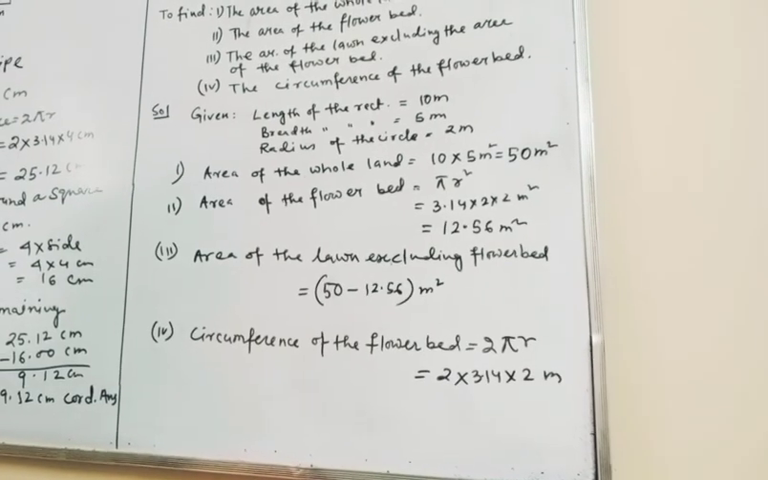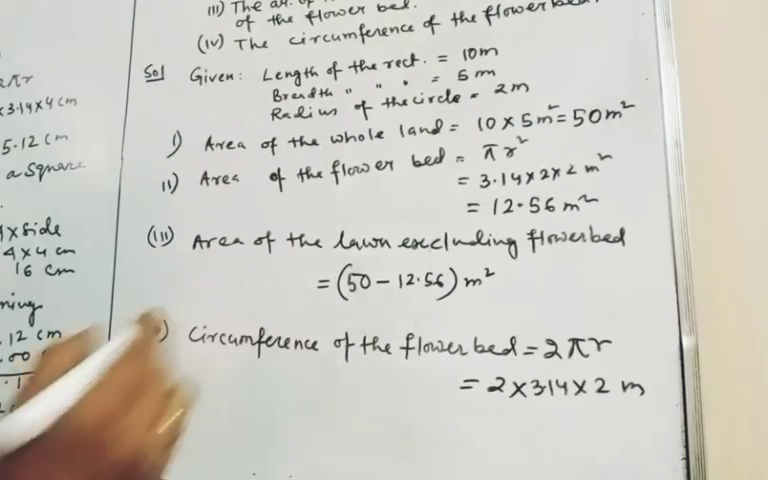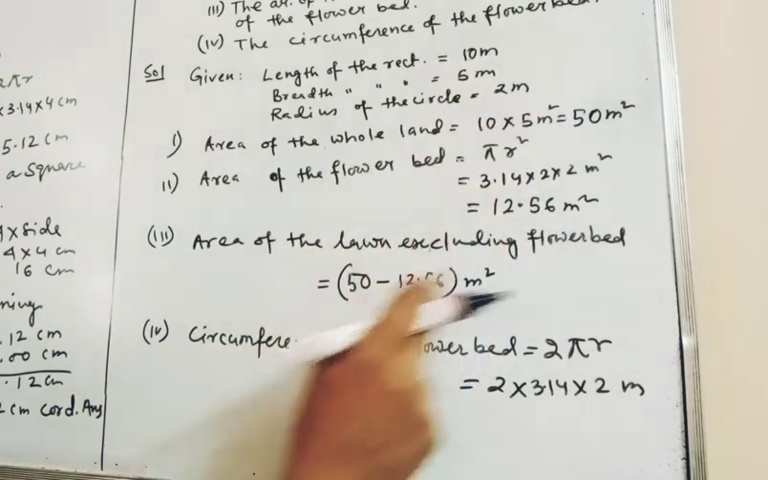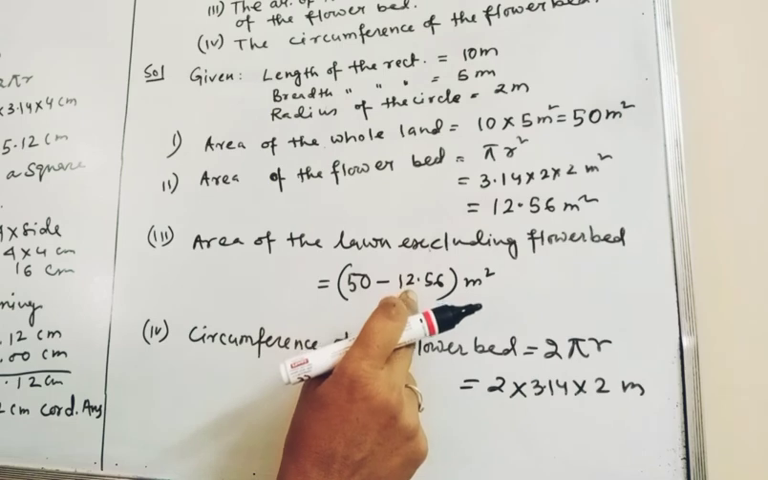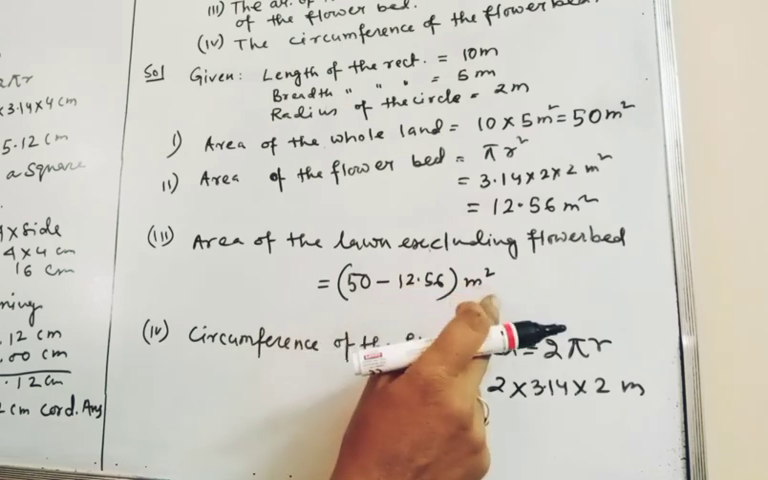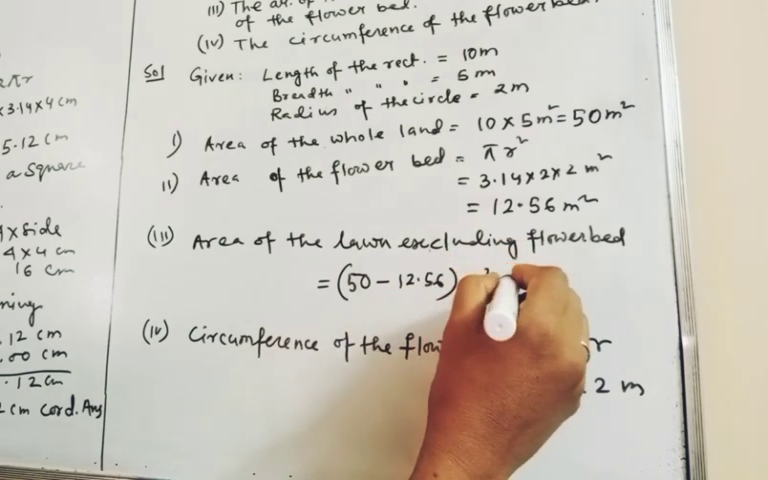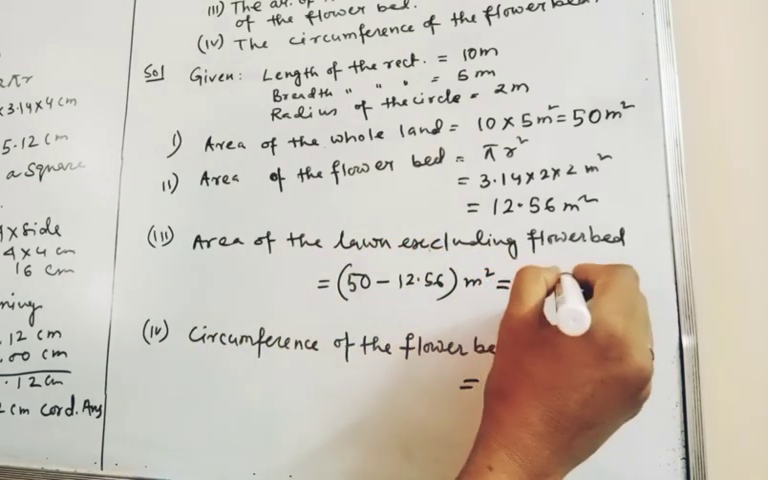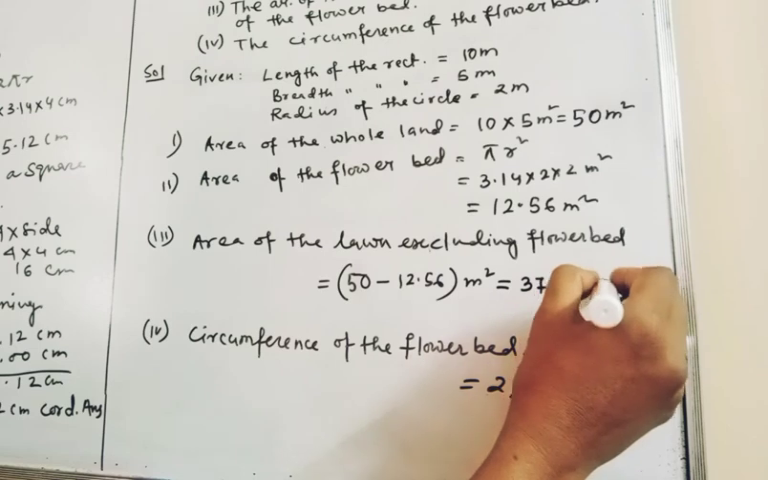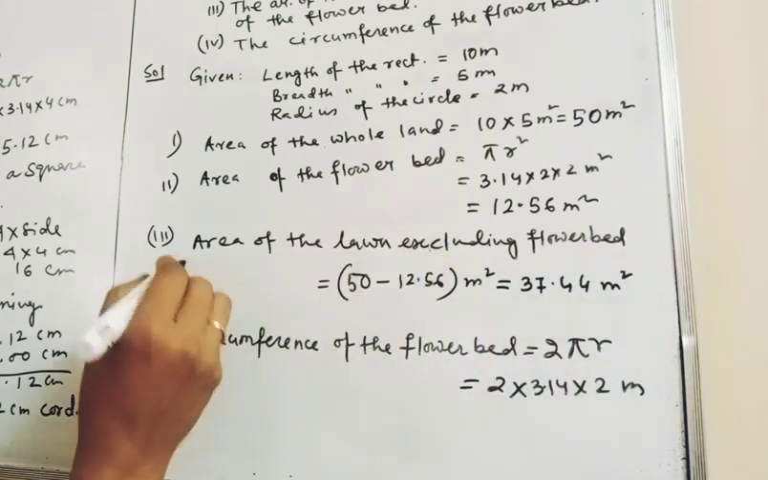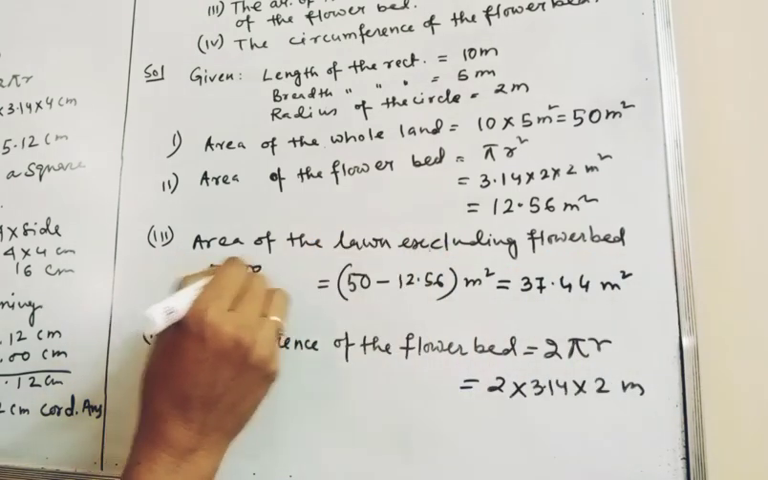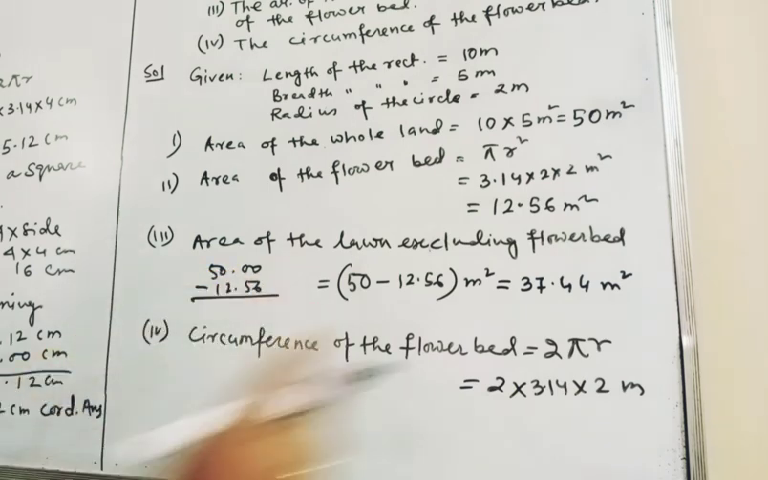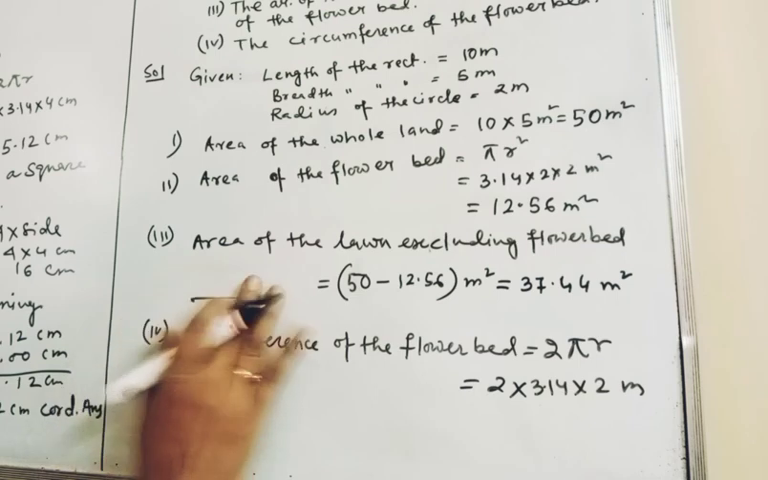Next question is area of the land excluding the flower bed. The area of the whole land was 50 and the area of the flower bed was 12.56 meter square. Subtract and you will get 37.44 meter square, as it was 50.00 minus 12.56.